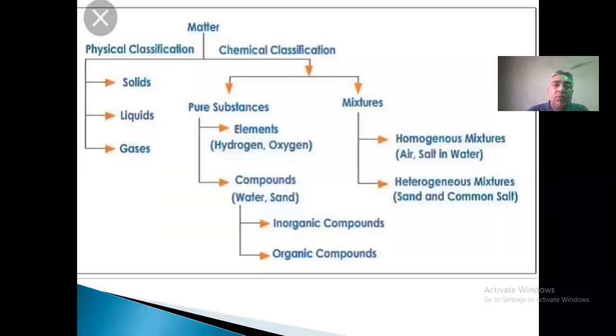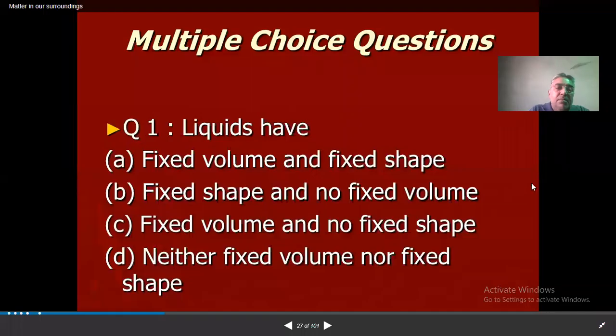Now you can see the flow charts of the physical states of matter. After that, I am taking some MCQ questions. I want to tell you some MCQ questions regarding this topic: solid, liquid, and gas. Liquids have: A, fixed volume and fixed shape; B, no fixed volume and no fixed shape; C, fixed volume and no fixed shape; D, neither fixed volume nor fixed shape. I will give you 10 seconds, or you can comment in the chat box. After that, I will tell you the answer.